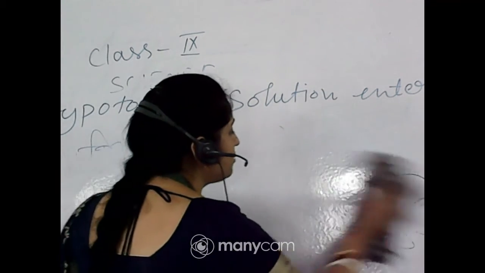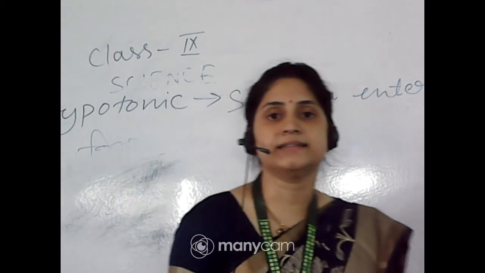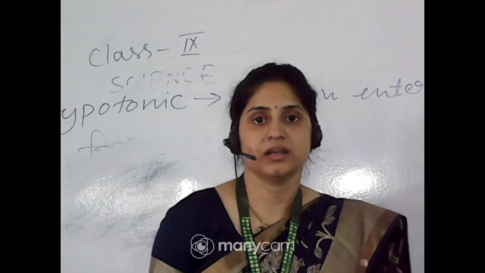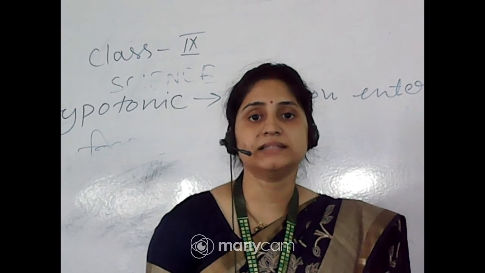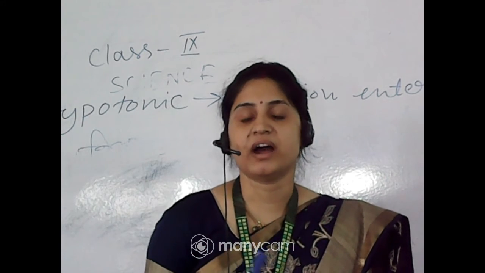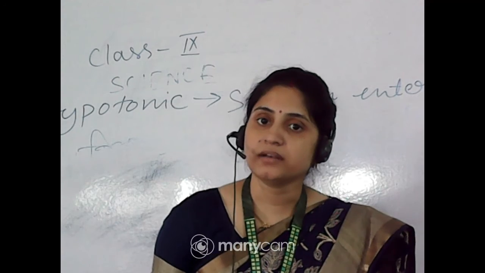Endocytosis and phagocytosis are the same process. Phagocytosis occurs inside white blood cells, WBC. Any foreign particles, germs, bacteria or viruses that enter our body are destroyed by our white blood cells.